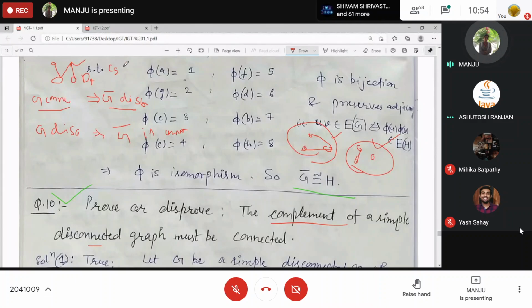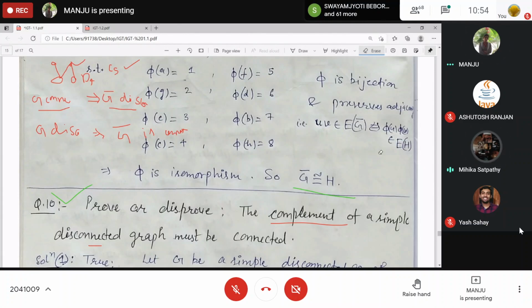Now, you can take C5. C5 complement is again a star part. That is again connected. P4 complement is again P4. C5 and P4 both are self-complementary graphs, right? The complements are again P4 and C5. These are counterexamples for this statement. That's why this statement in general is not true. Clear?